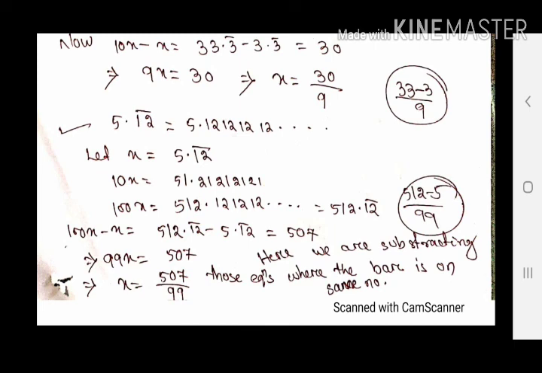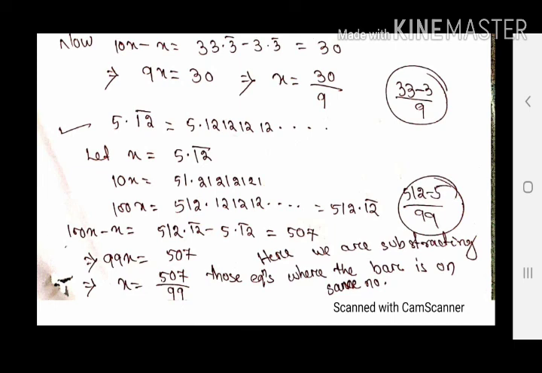The next one is 5.12 bar, that means 5.121212. If I take 10x, the decimal will be shifted one place to the right, so it will be 51.21212121 and so on. In the previous process, if I subtract 10x minus x, on the right side I will not get the exact value, because in x the bar is 1 2 bar, while in 10x it is 2 1 bar.